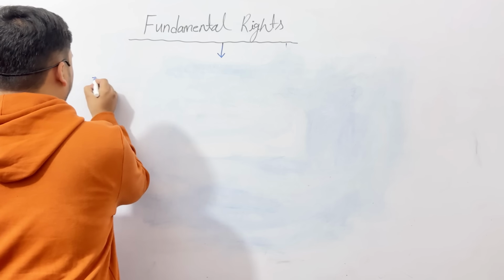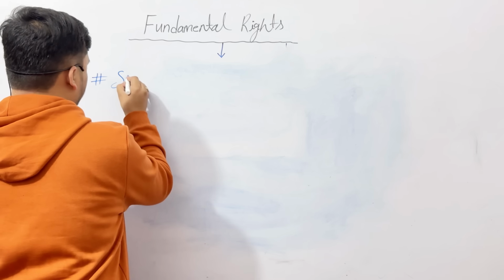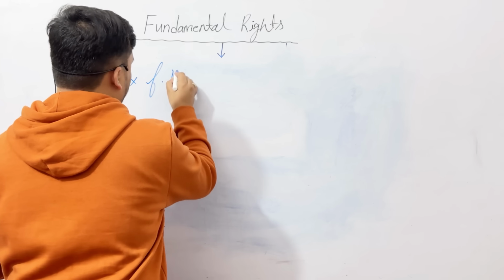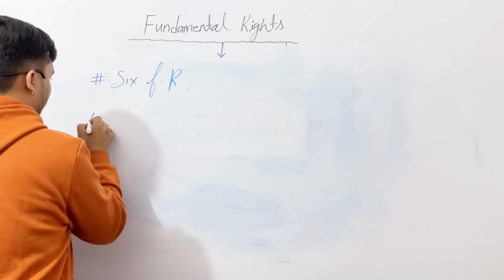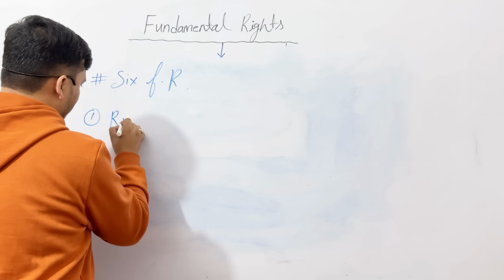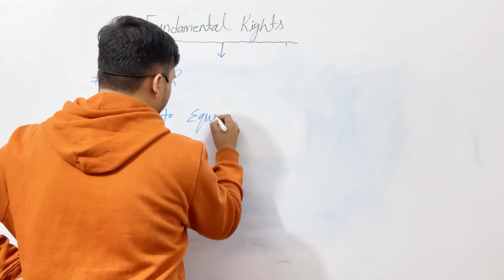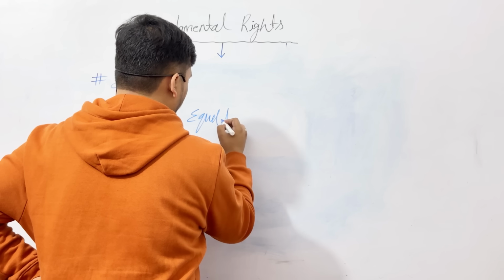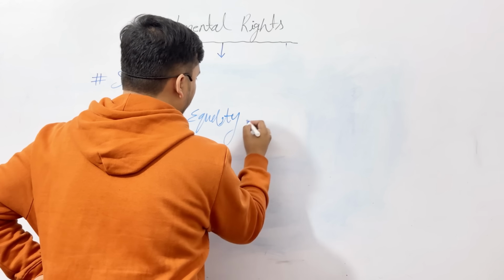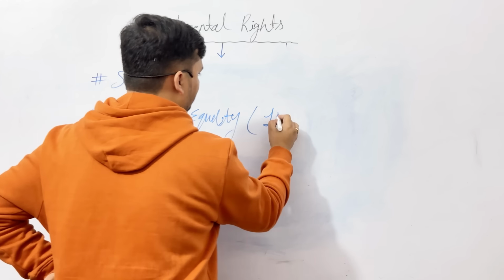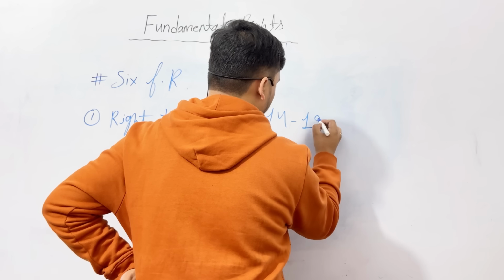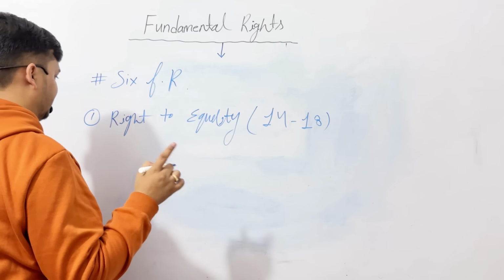So what are the 6 fundamental rights? The first one is the right to equality, from Articles 14 to 18. Right to equality is our first fundamental right.